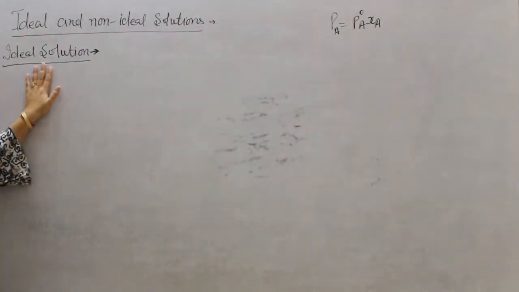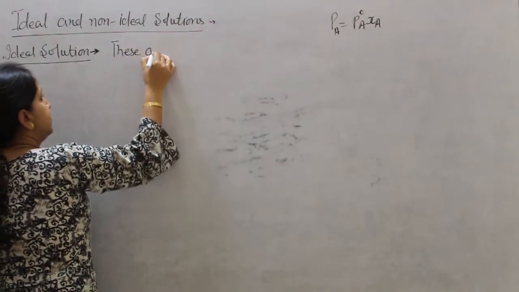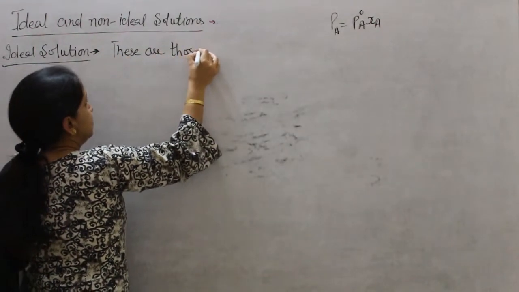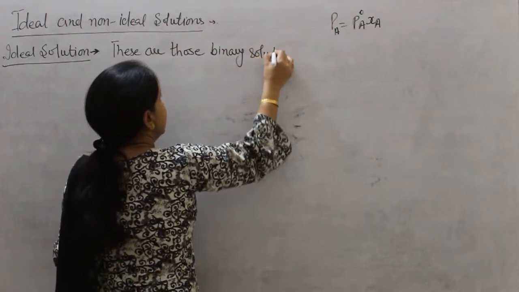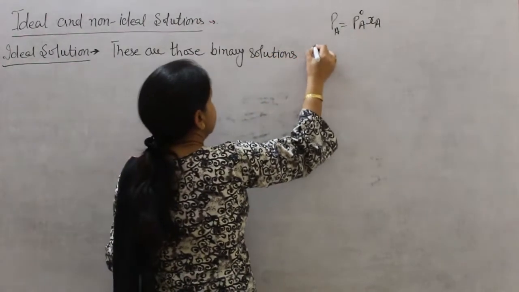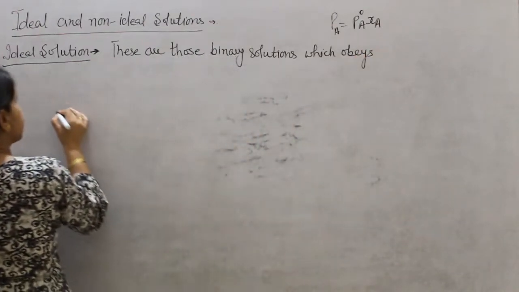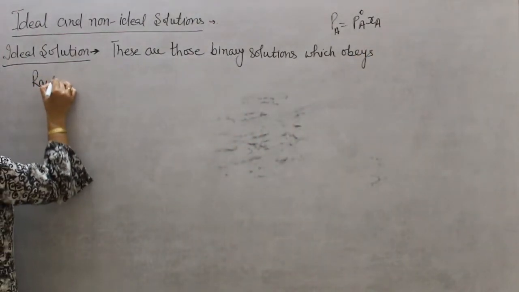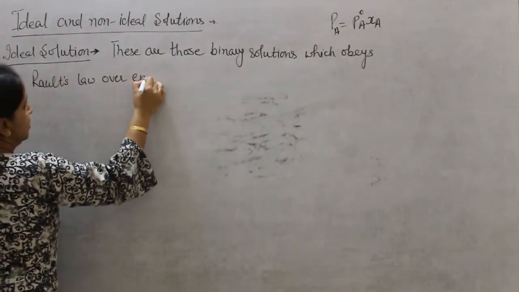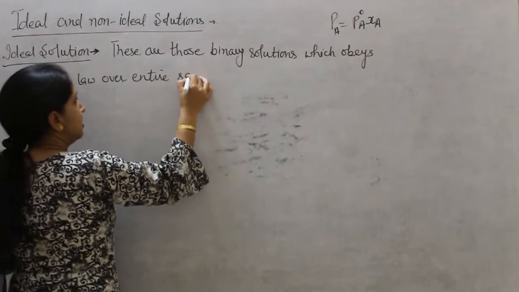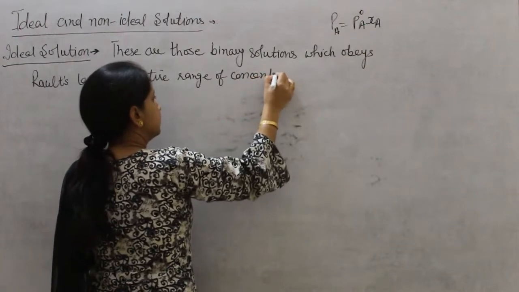So, ideal solution. What do you mean by ideal solution? These are those binary solutions, or you can say any solution, which obeys Raoult's law over the entire range of concentration.